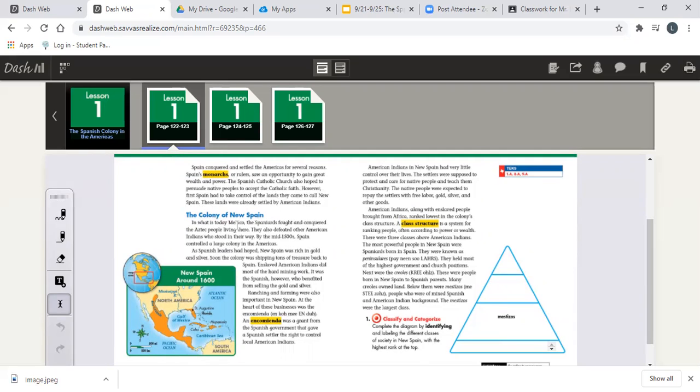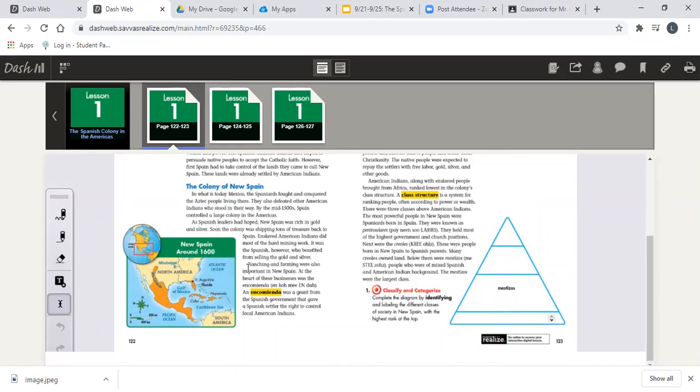The colony of New Spain. In what is today Mexico, the Spaniards fought and conquered the Aztec people living there. They also defeated other American Indians who stood in their way. By the mid-1500s, Spain controlled a large colony in the Americas. As Spanish leaders had hoped, New Spain was rich in gold and silver. Soon the colony was shipping tons of treasures back to Spain. Enslaved American Indians did most of the hard mining work. It was the Spanish, however, who benefited from selling the gold and silver.